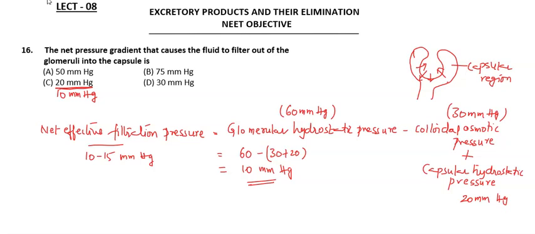So I request you to change this option to 10 mm Hg. The answer to the net pressure gradient that causes the fluid to filter out of the glomeruli into the capsule is this option. I'm just striking off the 20 mm Hg and taking instead the 10 mm Hg.